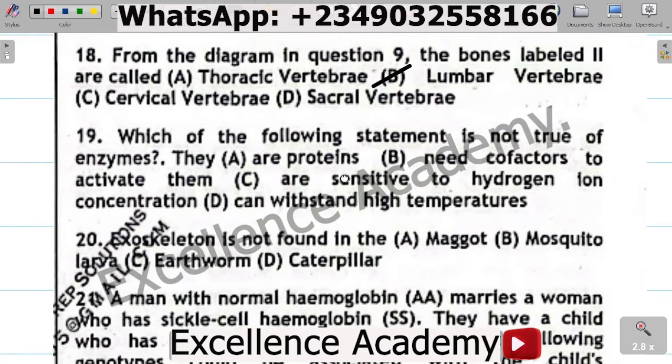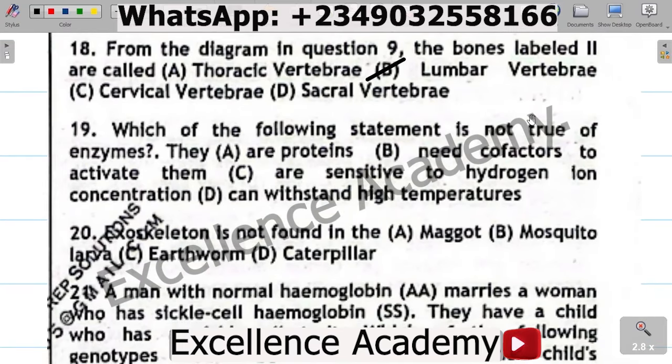Question 19. Which of the following statements is not true of enzymes? They A. Are proteins, B. Need cofactors to activate them, C. Are sensitive to hydrogen ion concentration, D. Can withstand high temperature. The correct option is D. Can withstand high temperature.